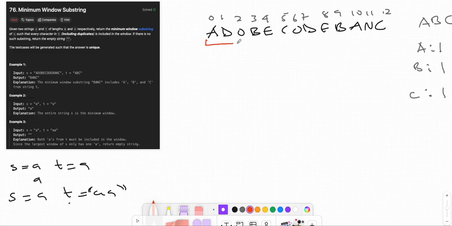If we start from the beginning, ADOBEC contains one A, one B, and one C. The distance is right minus left plus 1, so the distance will be 5 minus 0 plus 1, which equals 6.